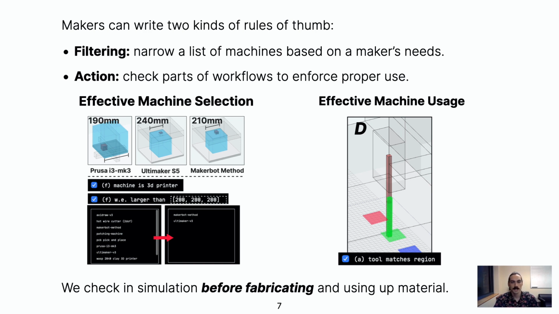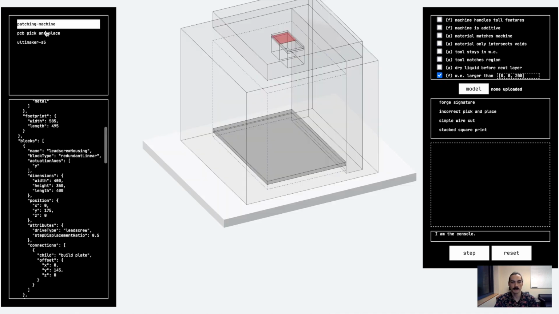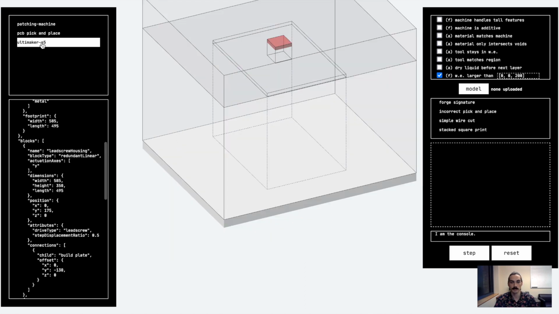So to check which printers can print a model of a given size, a maker goes to the list of rules of thumb and selects the one called work envelope is larger than, plus a value they enter. Here, a height of 100 millimeters. Enabling the rule narrows down the list of machines. Increasing the height to 200 millimeters narrows the list down to only 3 machines.